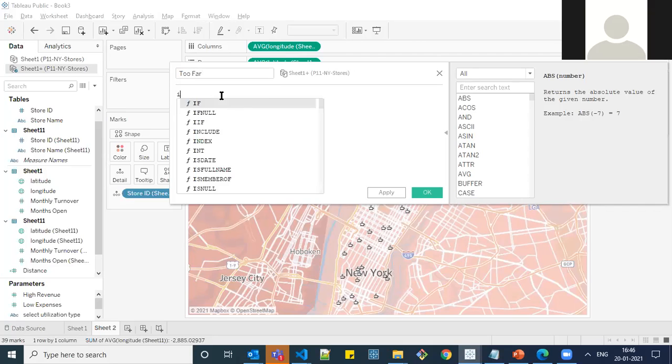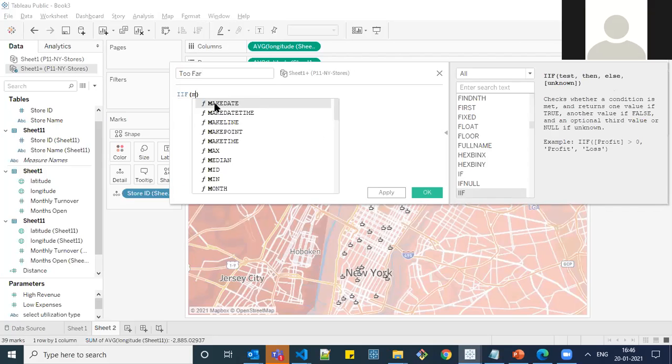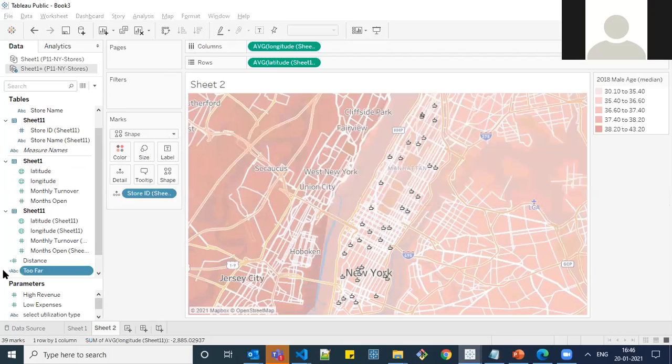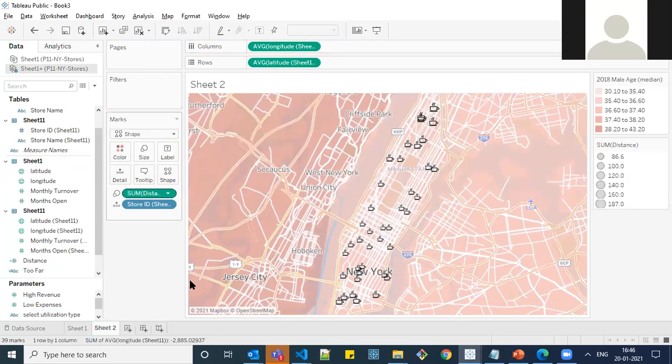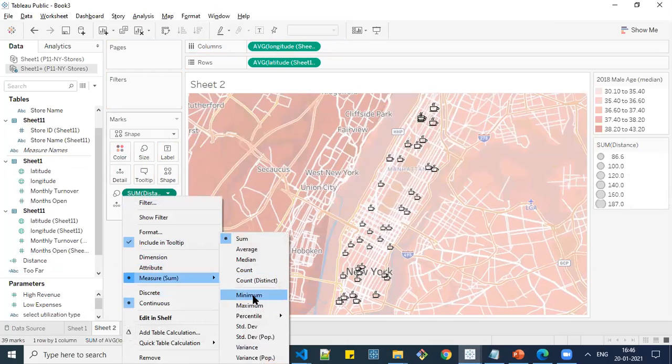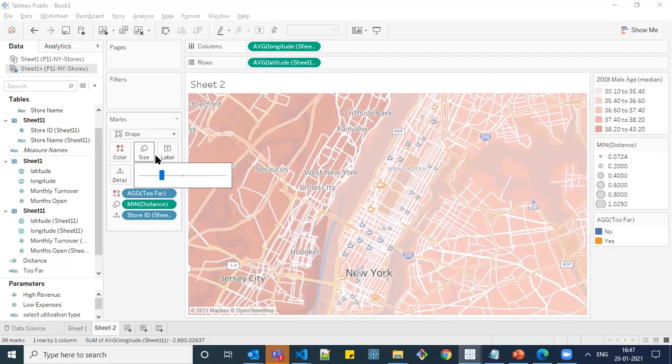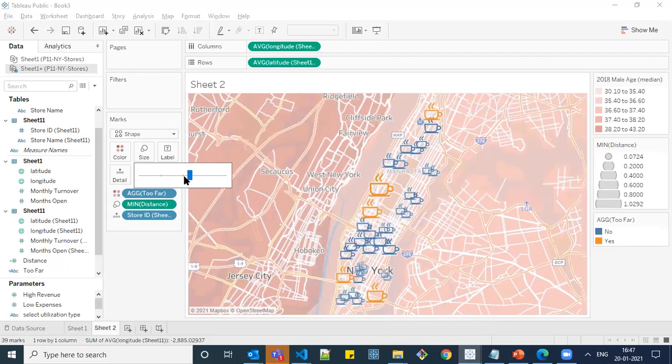Click on Apply, OK. And in order to differentiate which coffee shops are too far, I'm writing a formula as IF the minimum of distance is greater than 0.5, those are all yes, and if not, show it as no. Click on Apply and OK. And what I'm going to do is I'm putting this to distance, not the sum of distance, I want the minimum of distance. So I'm putting it as minimum and adding this to color. Let me increase the size over here.